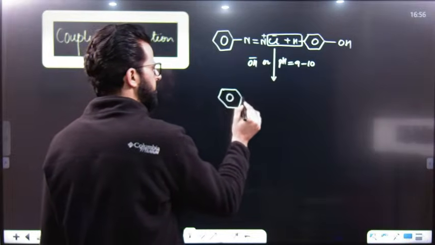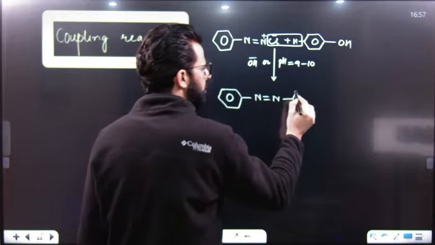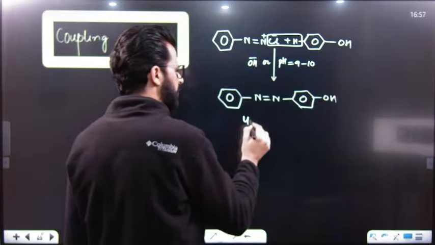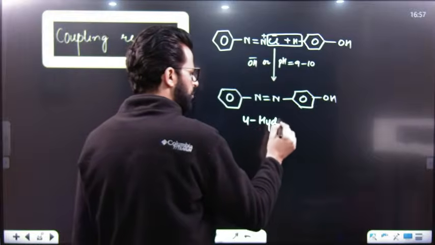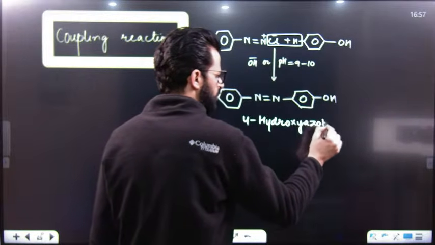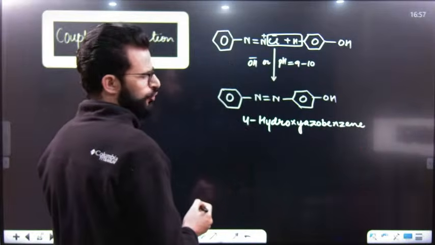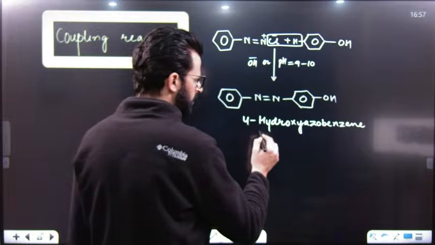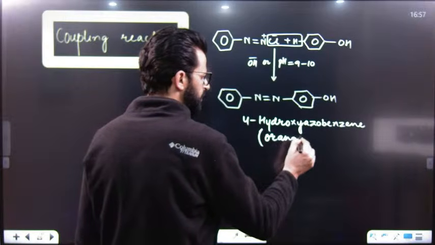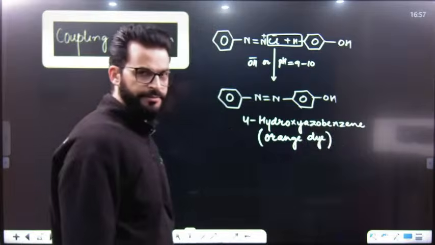We will get an azo dye, and this azo dye is known as 4-hydroxy azobenzene or para-hydroxy azobenzene. Its color is orange, and as it is a dye, we can simply say orange azo dye is obtained.